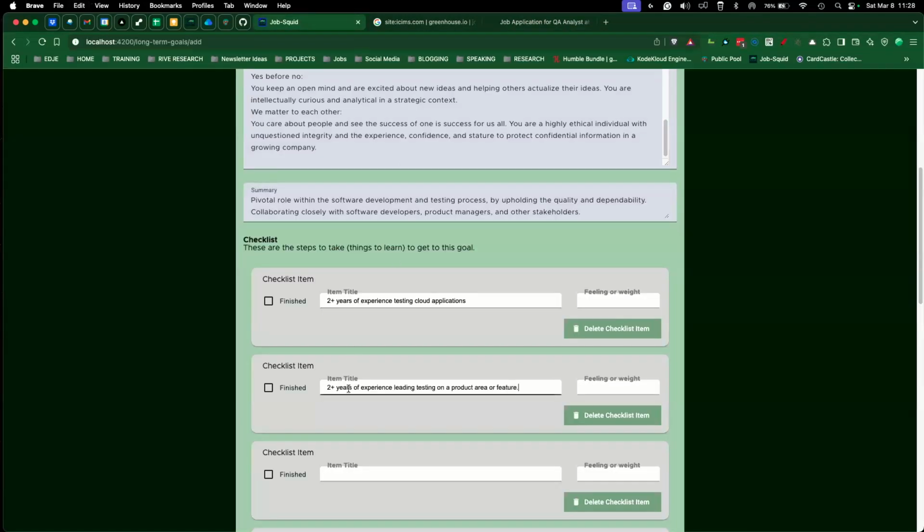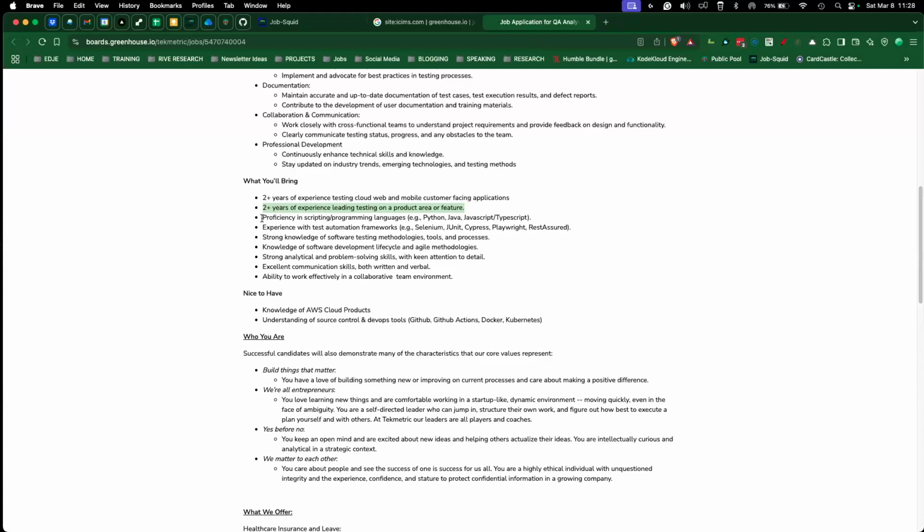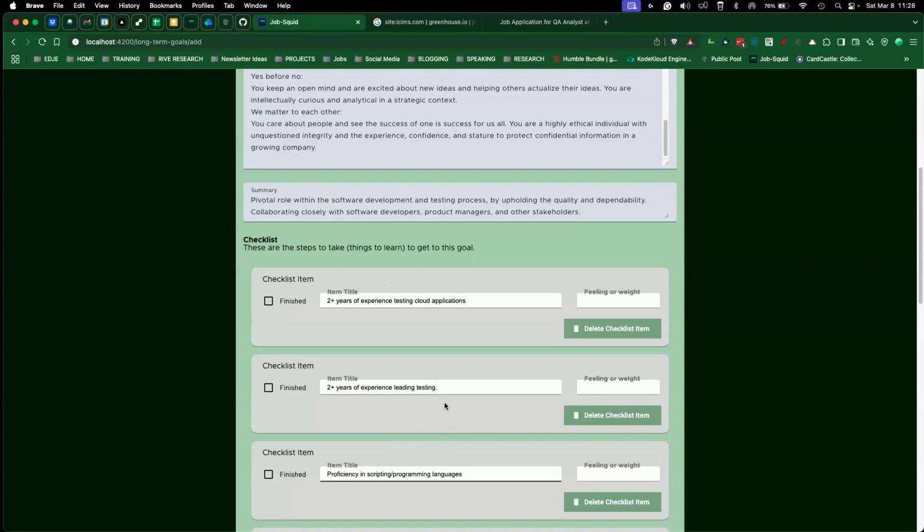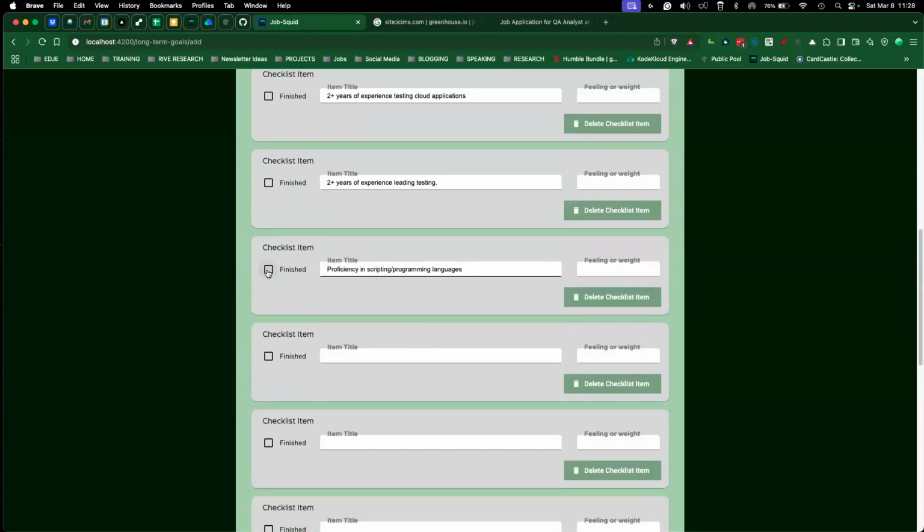Okay. 2+ years experience leading tests. Leading testing. Okay. I don't care what the testing is. So we were thinking long term here, not short term. Might increase that from 2 to 4. Proficiency in scripting languages. I don't need examples. I know what those are. Okay. If I have one done, check it off. I love working with scripting languages, programming languages, right?